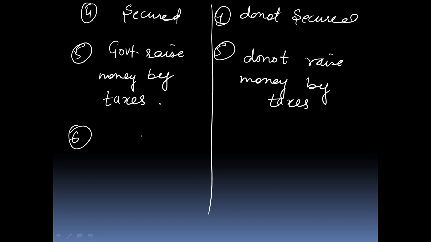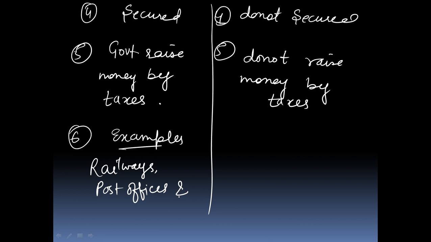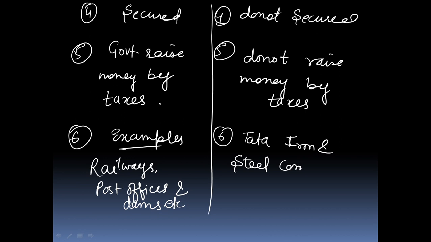In sixth point, examples of government sectors: railways, post office, and dams, etc. Constructions of dams, etc. On the private sectors, examples: Tata Iron and Steel Company, that is known also as TISCO, Reliance Industries, etc.